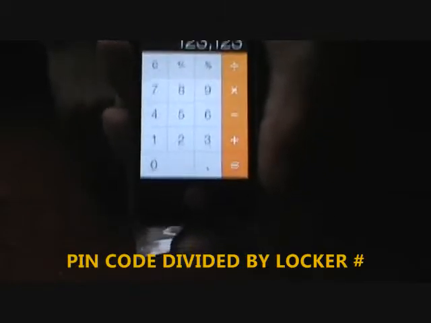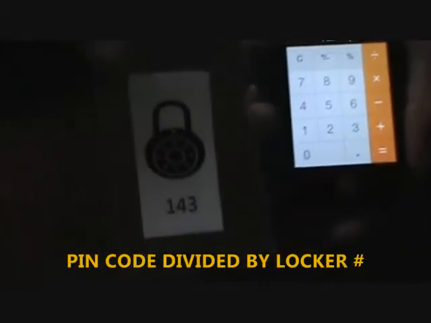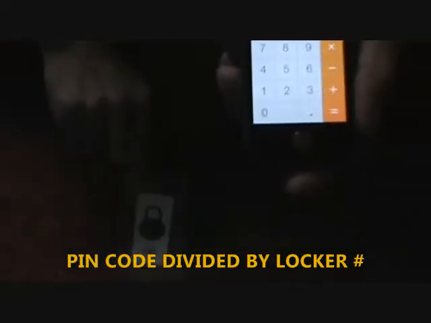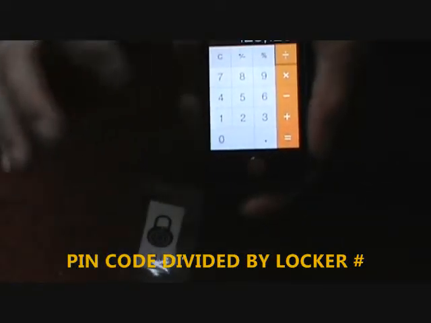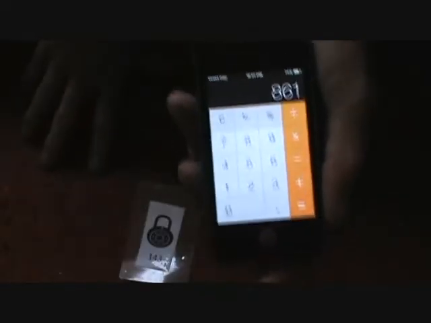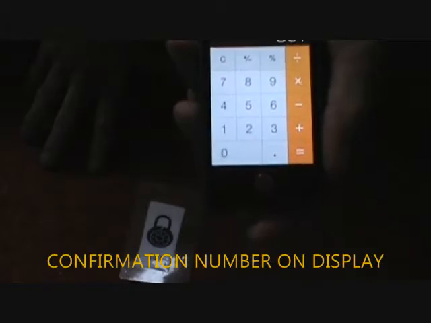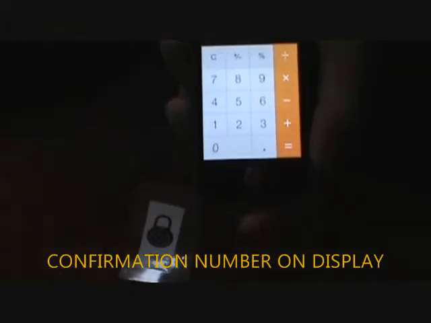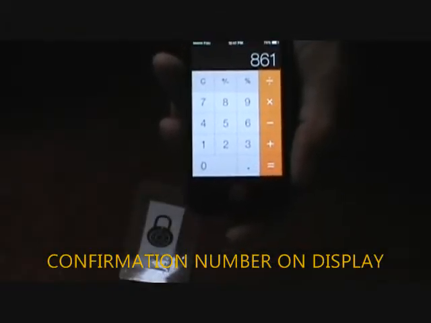Now they have to associate their secret PIN code with the locker number they chose. In this case, 143. So they hit divided by 1, 4, 3, and hit equals. Again, you never see the display, or their PIN codes. So now they have a confirmation number.